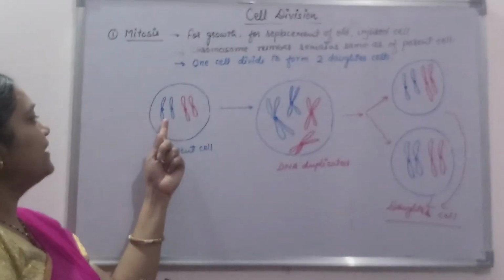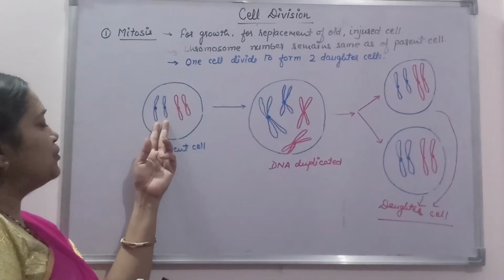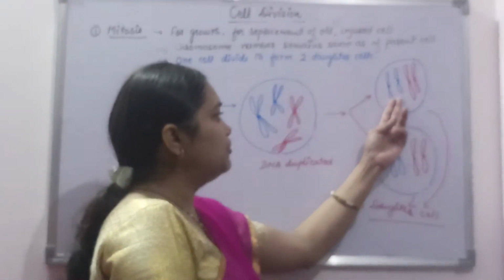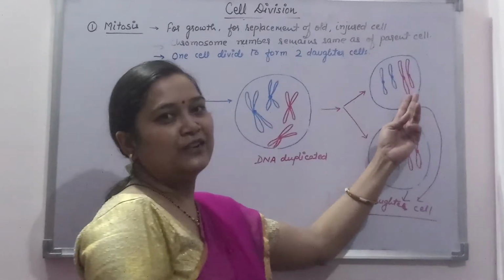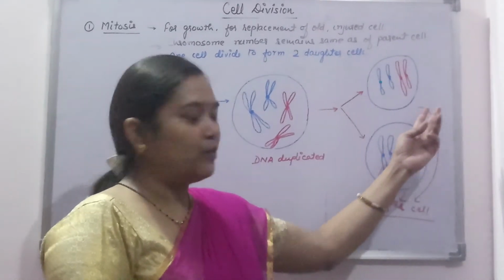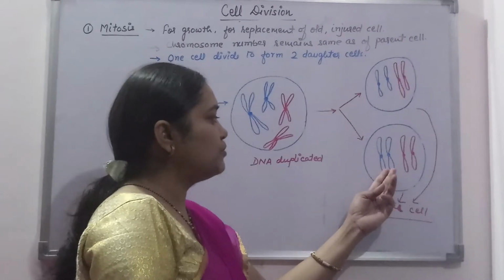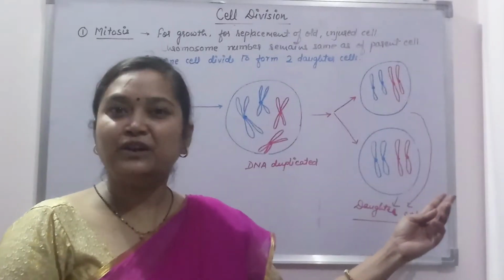Here you can see 2 blue color and 2 red color chromosomes. Similarly, you are able to see 2 blue color and 2 red color chromosomes in cell number 1, and 2 blue color and 2 red color chromosomes in cell number 2.